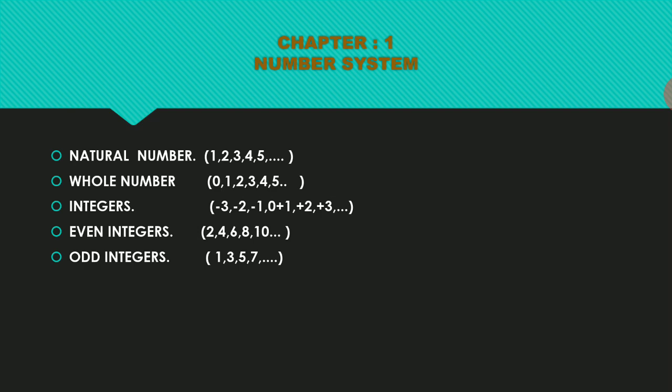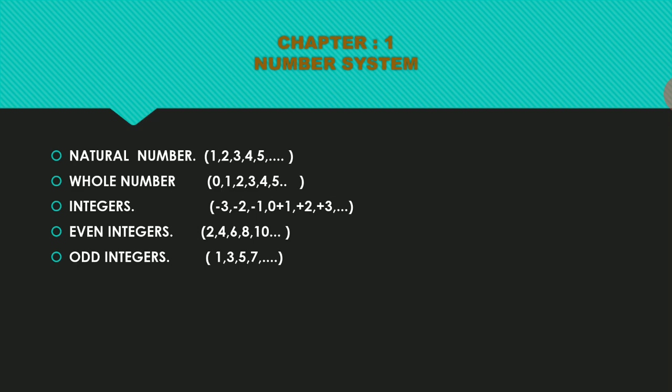Numbers like 1, 2, 3, 4, 5, we can call natural numbers. These are the numbers we use for the purpose of counting. Normally, the numbers we use for counting we can call natural numbers. Symbolically, the natural numbers are represented by the capital letter N.